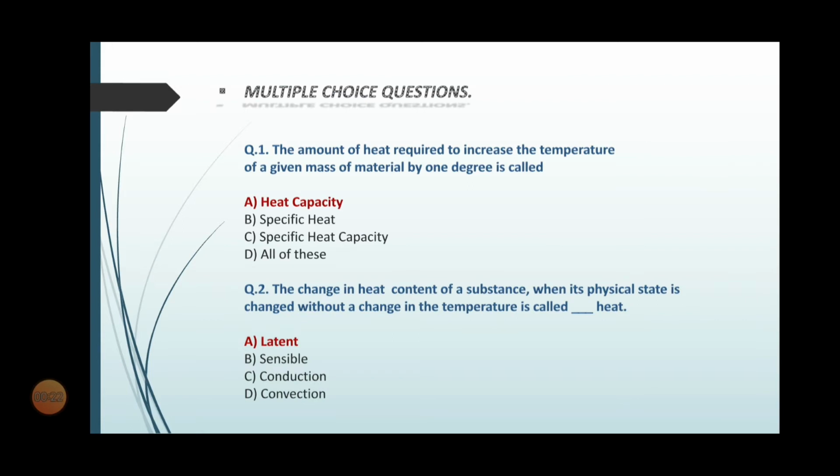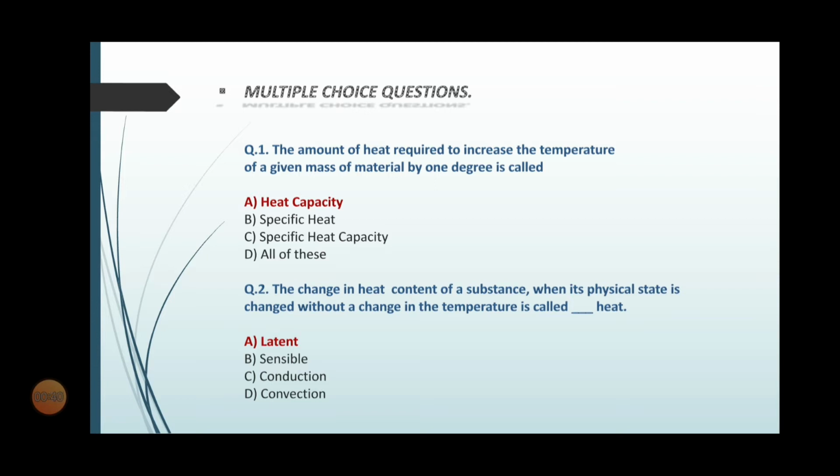The amount of heat required to increase the temperature of a given mass of material by 1 degree is called. The options are option A heat capacity, option B specific heat, option C specific heat capacity, option D all of these. So the correct option is option A heat capacity.